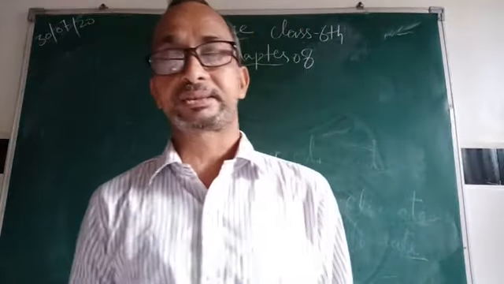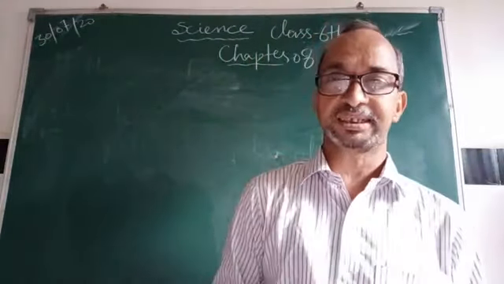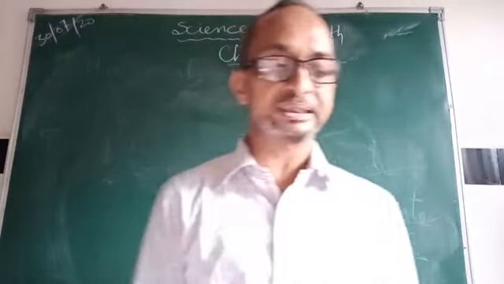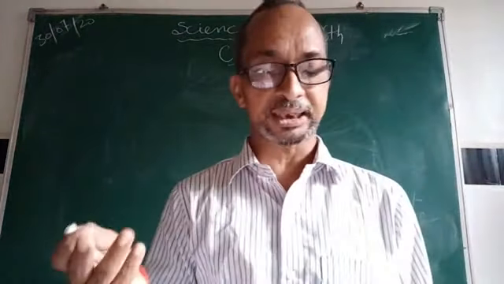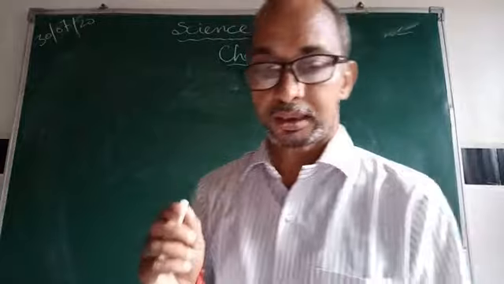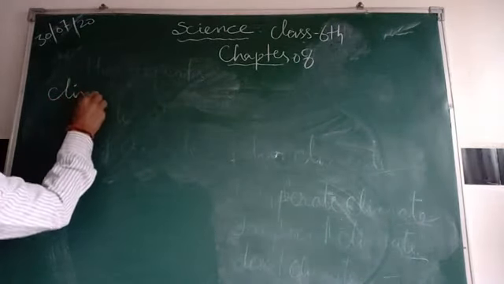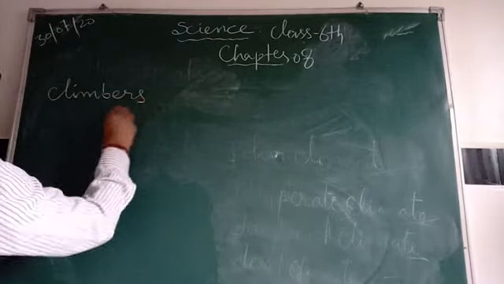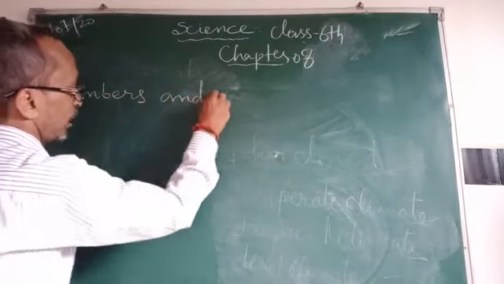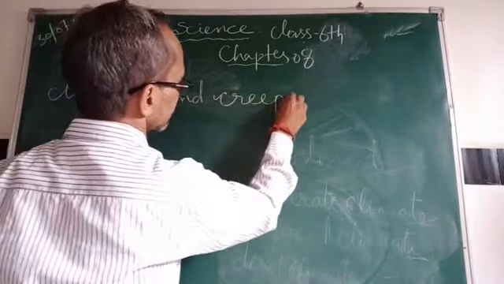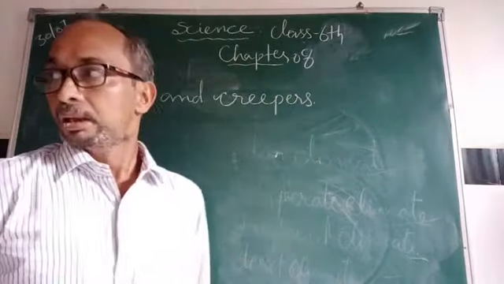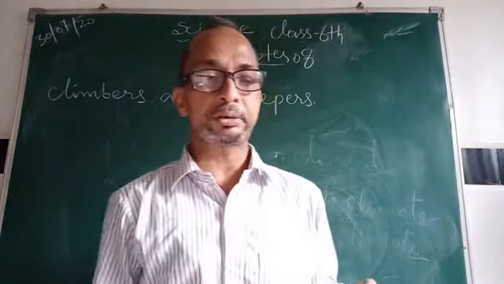Besides these 3 types of plants, there are other types of plants known as climbers and creepers.